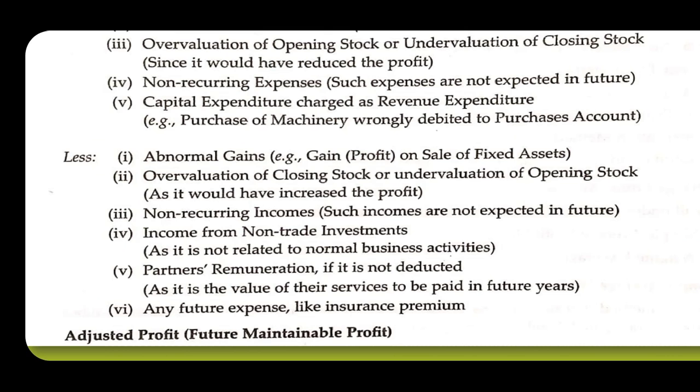Fifth point is partners' remuneration, if it is not deducted, as it is a value of their services to be paid in the future years. If any expense is not deducted in the previous year, it should be deducted to find out the correct profits. And the last point is any future expenses like insurance premium should also be deducted. If you have to pay any future expense such as insurance premium, deduct these to find out correct profits and to find out the correct value of goodwill.